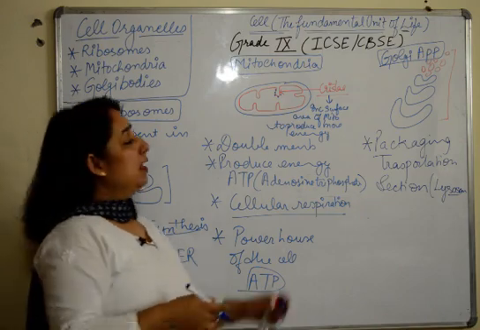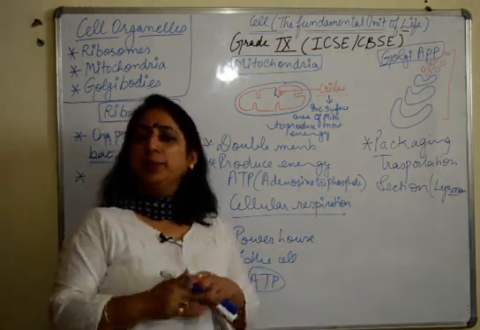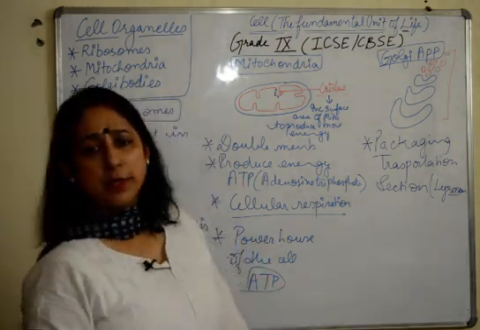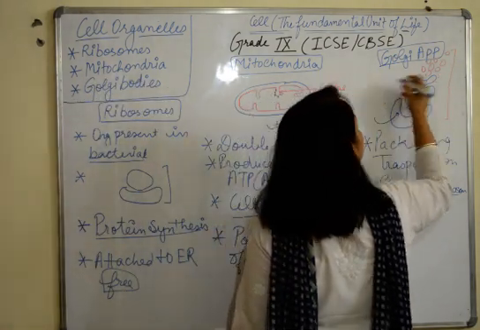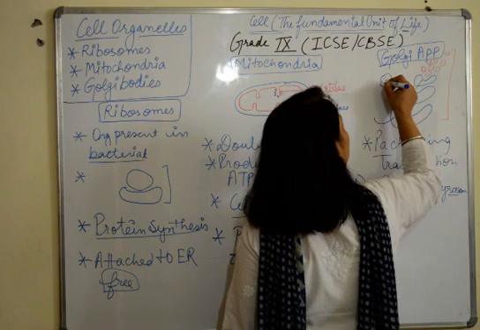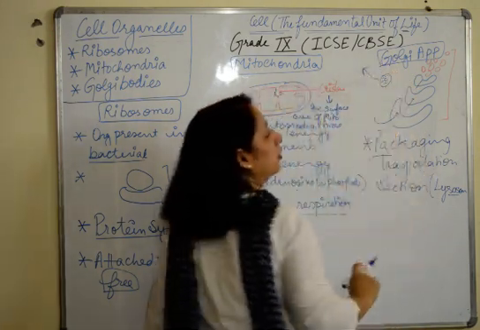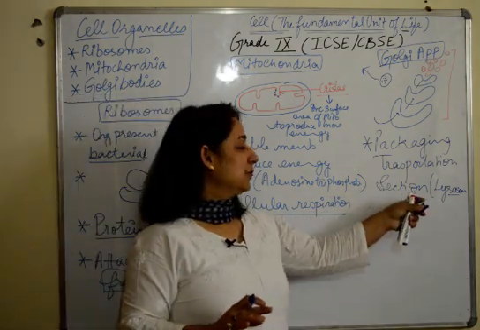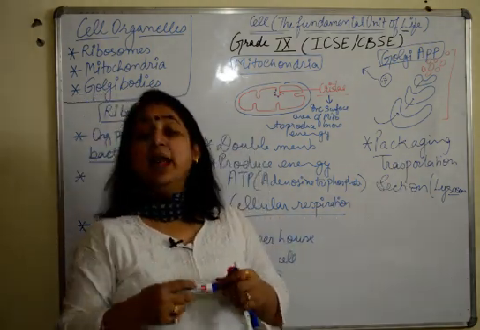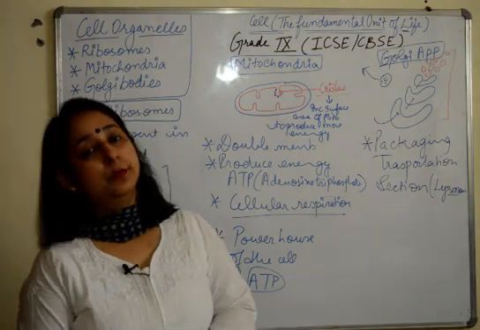What is its work? Whatever substances, like for example proteins are formed, fats are formed in the cell, they are picked up by the Golgi body. They are packed into these small vesicles and passed or transported wherever they are required. So their main function is packaging, transportation and secretion of a few enzymes and hormones in the body.